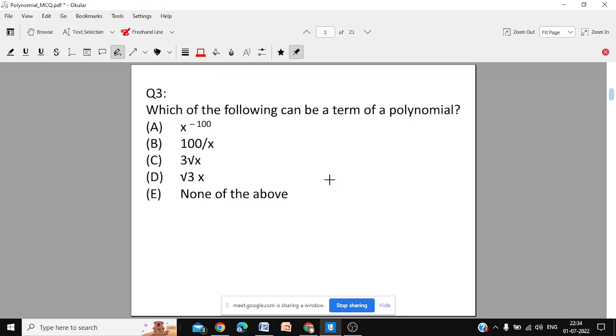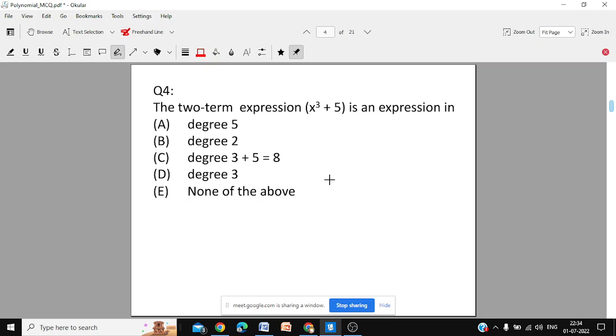Question number 4. The expression is a binomial expression because it has 2 terms, x power 3 and 5. Is it degree 5 or degree 2 or degree 3 plus 5, that is the power of x and 5, or degree 3 or none of the above? What is the degree of this expression? This binomial expression consisting of 2 terms.